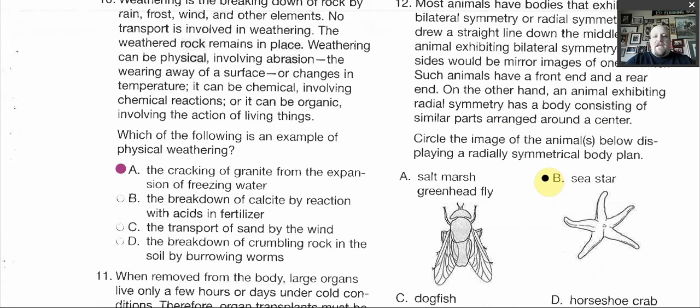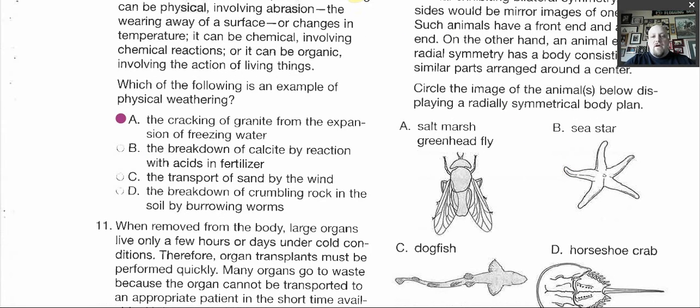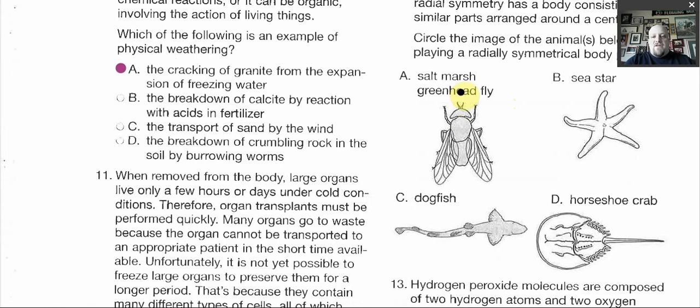So circle the image of the animal below displaying a radial symmetrical body. If you look at this, salt marsh greenhead fly, head, butt, if you cut it in half right down the middle, it would be identical. Dogfish, if you cut it down the middle, would be identical, has a head and a butt. Horseshoe crab, also if you cut it down the middle, it would be identical. And it has a face somewhere on there and kind of a butt somewhere.